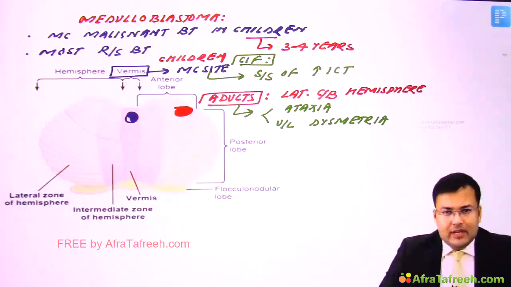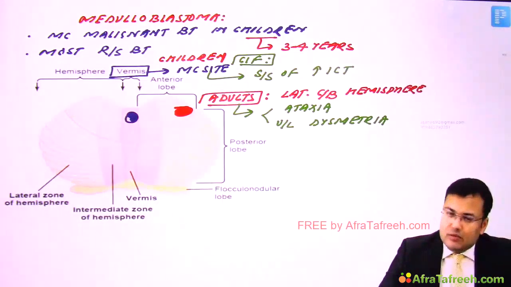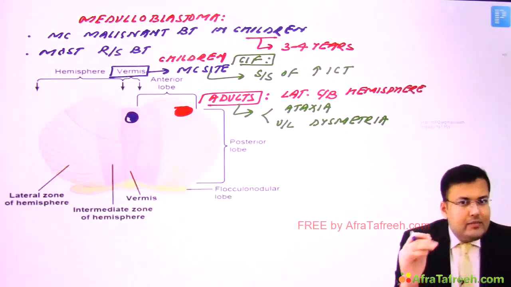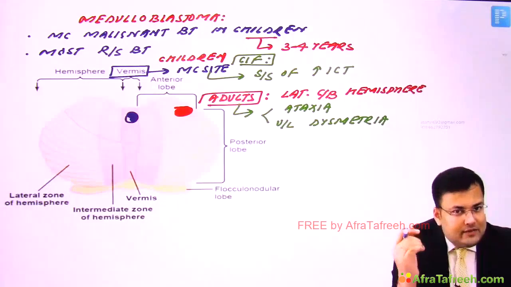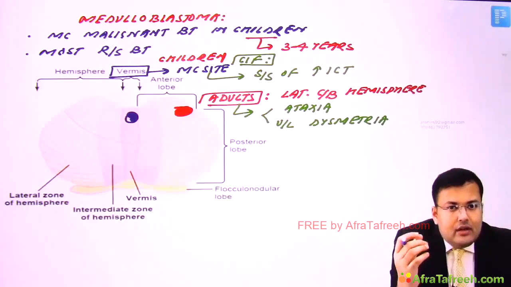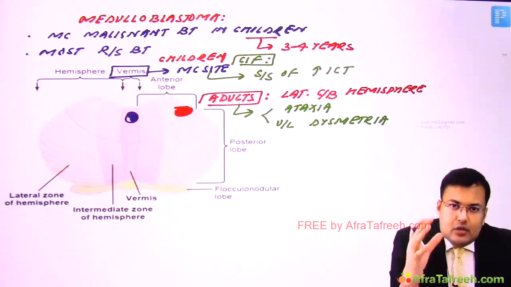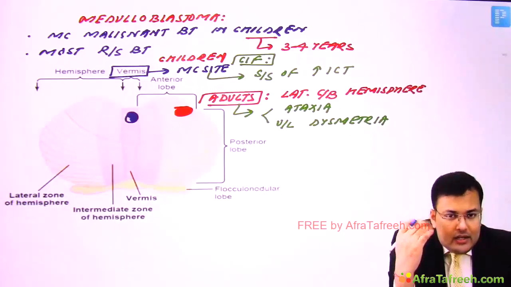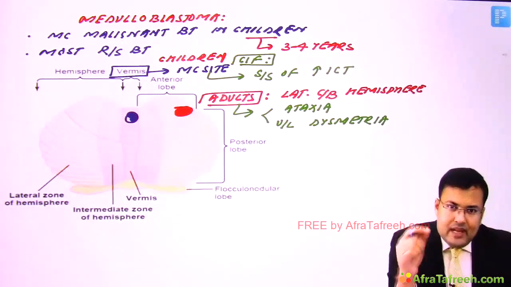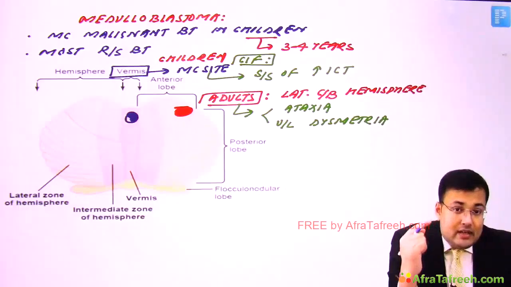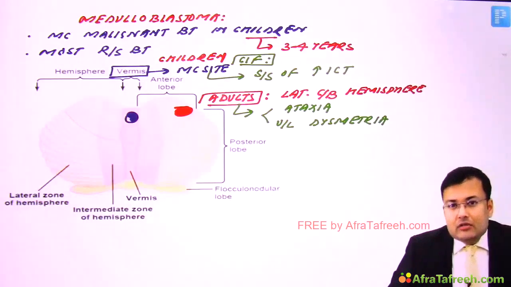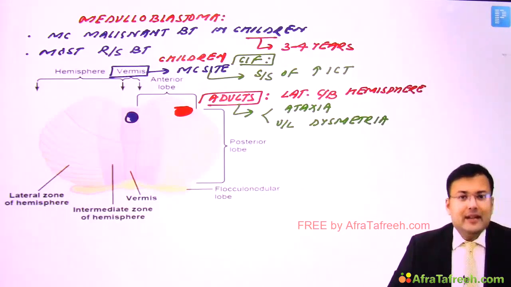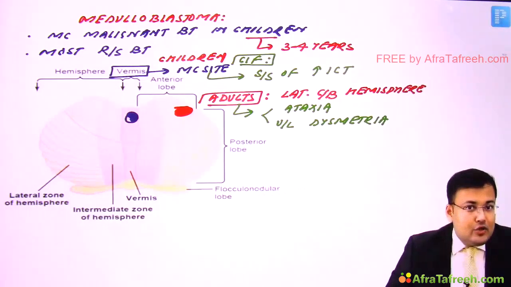Now another problem, investigation of choice for diagnosis is what? MRI. Problem in medulloblastoma, that medulloblastoma is having CSF spread, and this is also known as drop metastasis. So via CSF, what happens in medulloblastoma? There is early tumor dissemination. And since in medulloblastoma there is early tumor dissemination, the question is asked that what is the most important prognostic factor in medulloblastoma, and that is tumor dissemination.